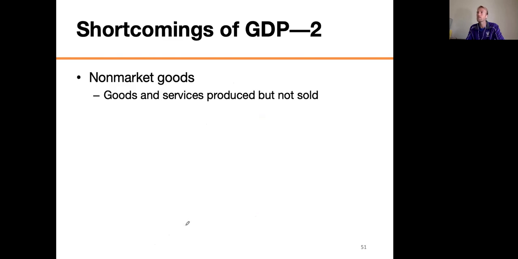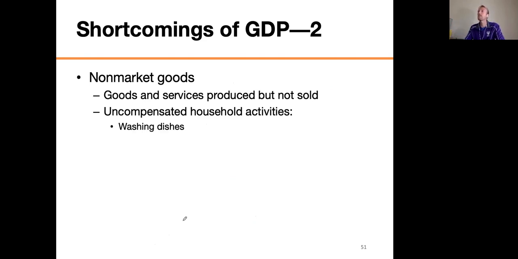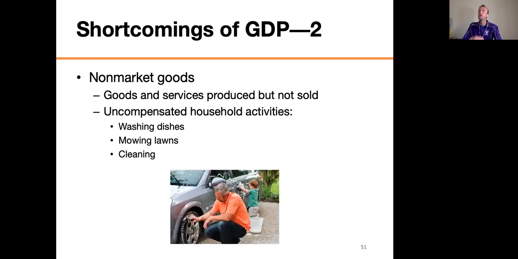Okay, so non-market goods. Let's say that goods and services that are produced and make our life better, but they're not sold. I'm not talking about like the car that is not sold at the end of the year and gets sold the next year. I mean something that's never sold. I mean uncompensated household activities. What about washing dishes? What about mowing lawns? What about cleaning, right?